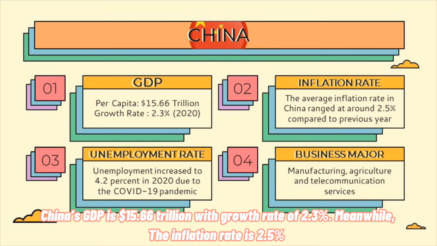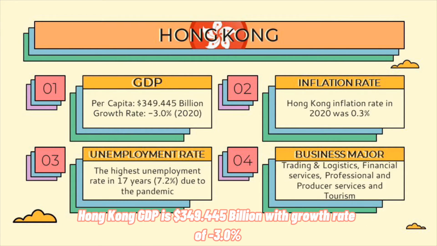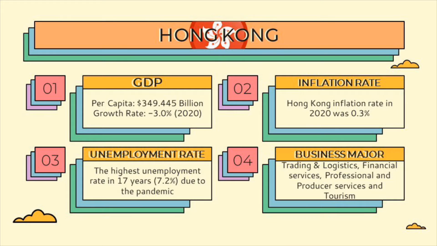China's GDP is 15.66 trillion with a growth rate of 2.3%. Meanwhile, the inflation rate is 2.5% with an employment rate of 4.2%. Their business major is manufacturing, agriculture and telecommunication services. Hong Kong's GDP is 350 billion with a growth rate of -3%, an inflation rate of 0.3% and an employment rate of 7.2%. Their business major is trading and logistics.